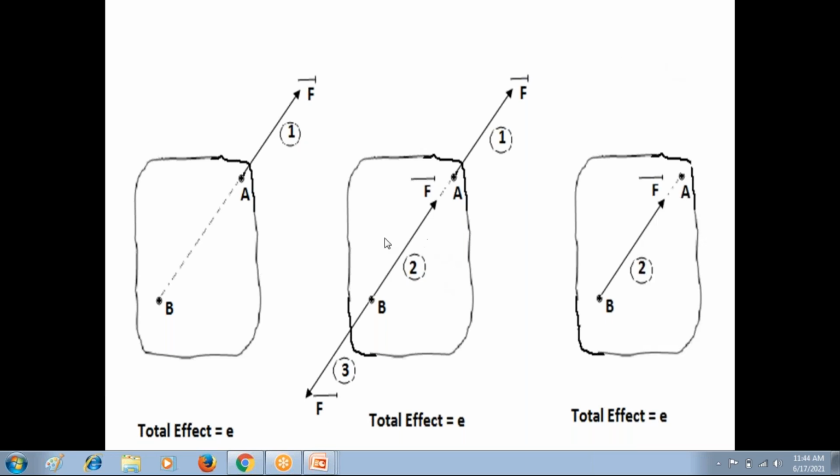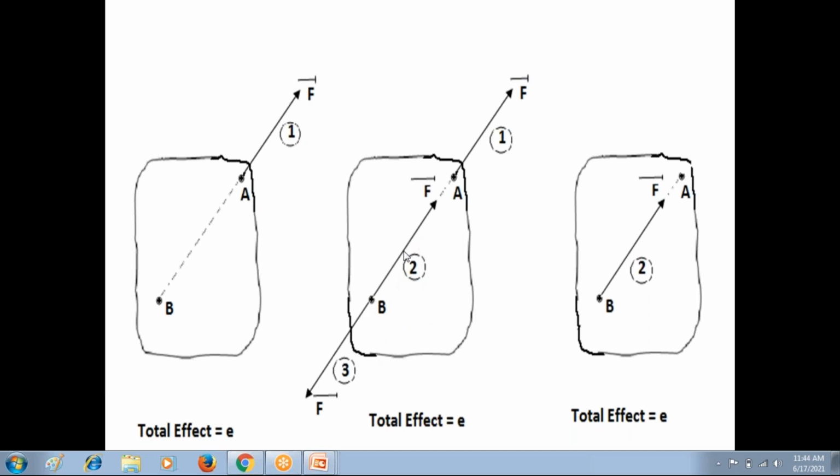So check out this second force system. Please, everyone, check out this second diagram. In the second diagram, at point B, I apply the second force and third force on the rigid body. The second and third force at point B are in the same line of action of force F bar, that is the first force. In the line of action of the first force at point B, I apply the second force and third force.